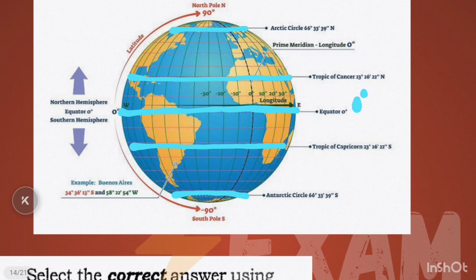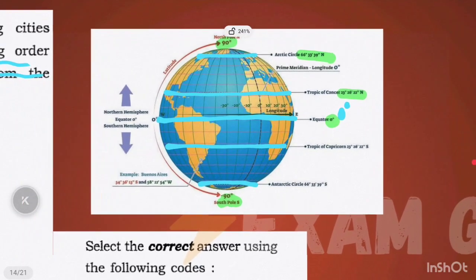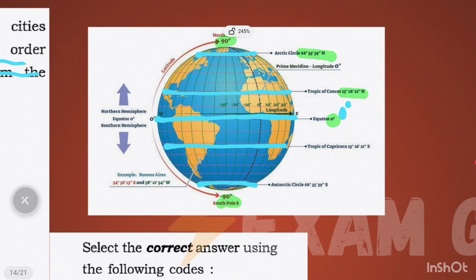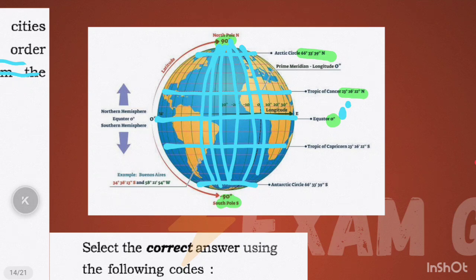The equator is 0 degrees, and the Tropic of Cancer is 23.26 north, and the Arctic Circle is 66.33 degrees north, and the North Pole is 90 degrees and the South Pole is 90. These are the latitudes. And what are the longitudes? Longitudes are vertical lines. The horizontal lines are the latitudes and the vertical lines are the longitudes.